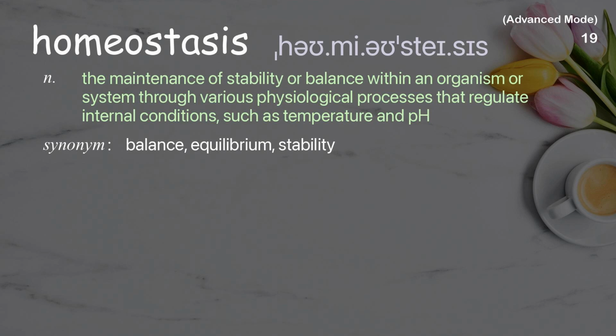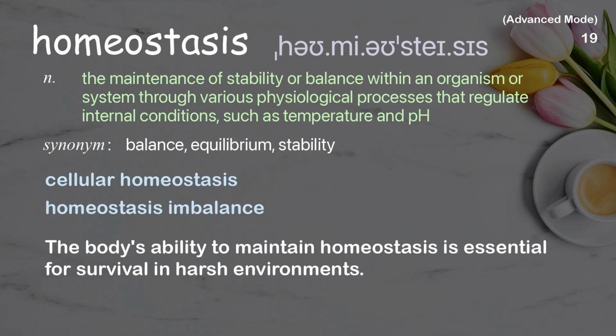Homeostasis. The maintenance of stability or balance within an organism or system through various physiological processes that regulate internal conditions, such as temperature and pH. Examples: Cellular homeostasis. Homeostasis imbalance. The body's ability to maintain homeostasis is essential for survival in harsh environments.